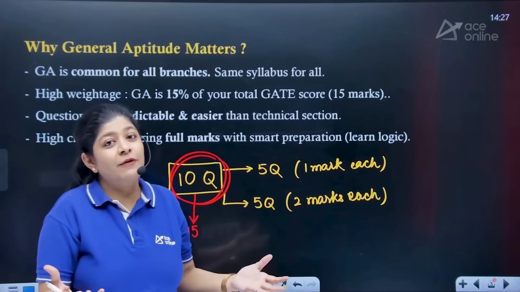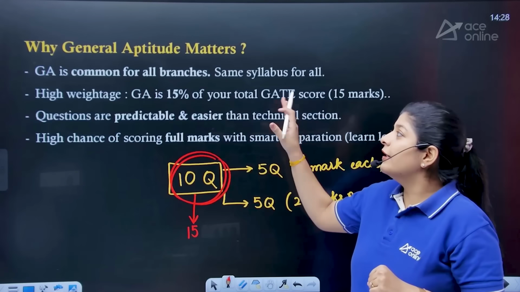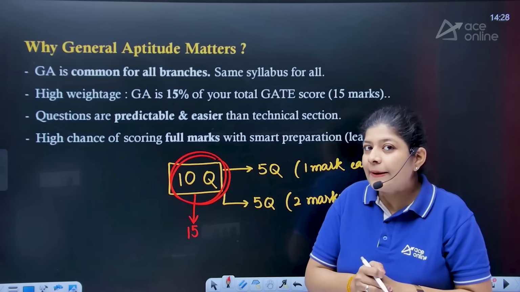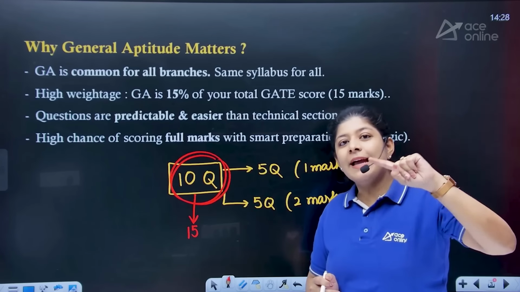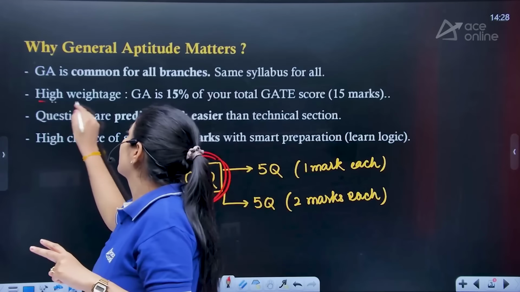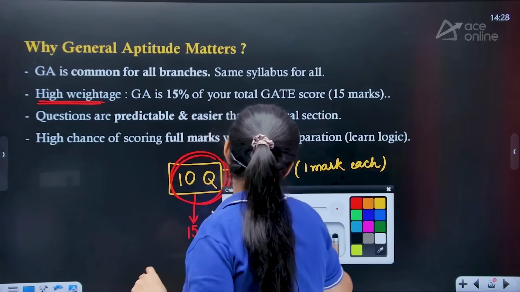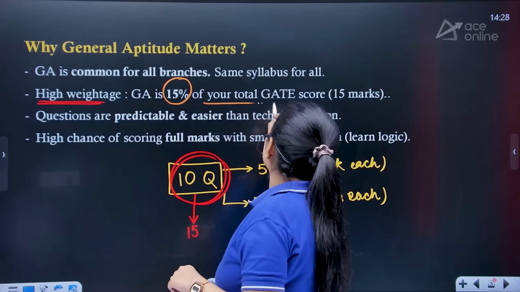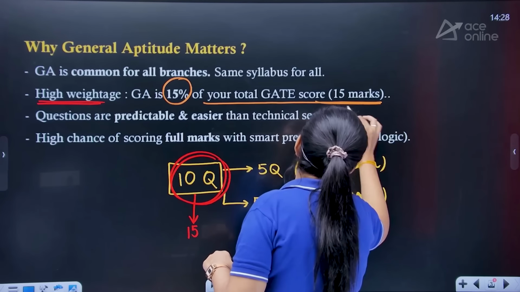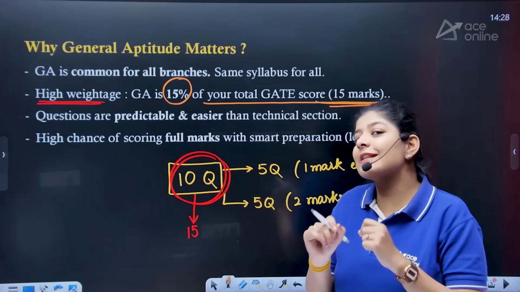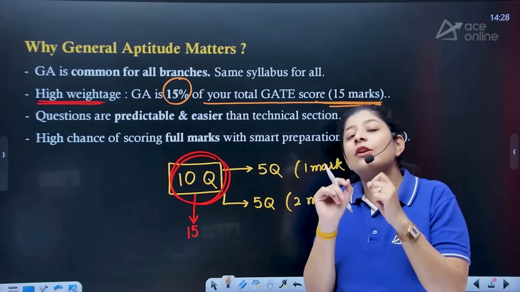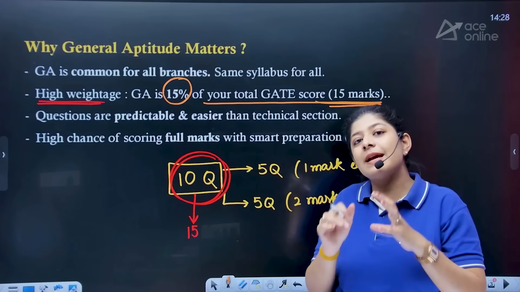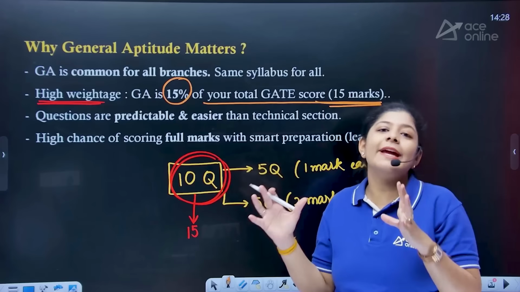So you know that as I have told you, here we do have two segments, right? Technical and non-technical. Now if you see the non-technical section, it's carrying a very high weightage. So GA is 15% of your total GATE score, which is nothing but the 15 marks. So this is a subject which carries the maximum weightage in your whole GATE paper.